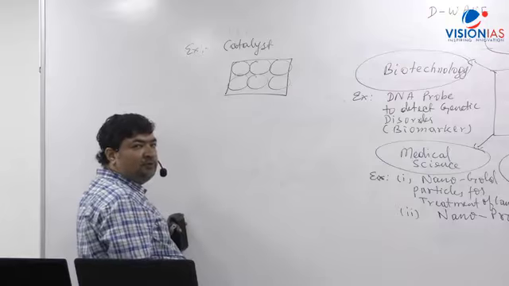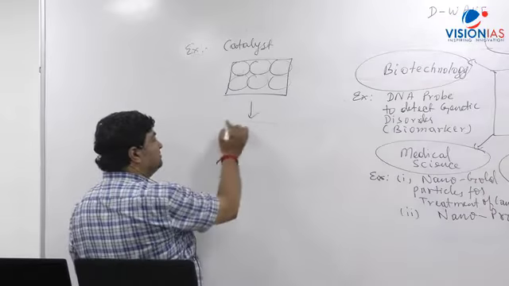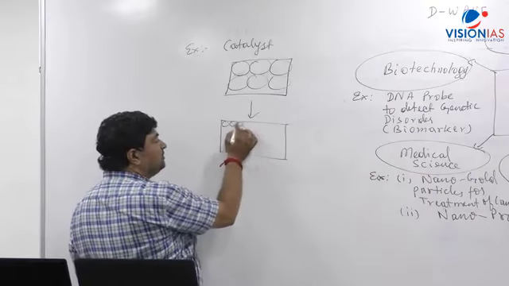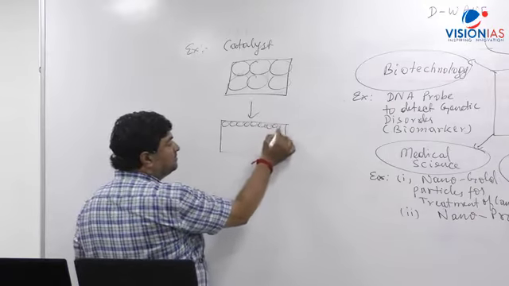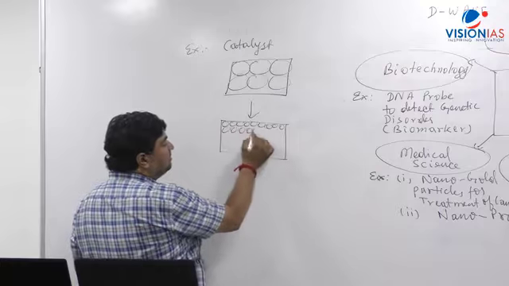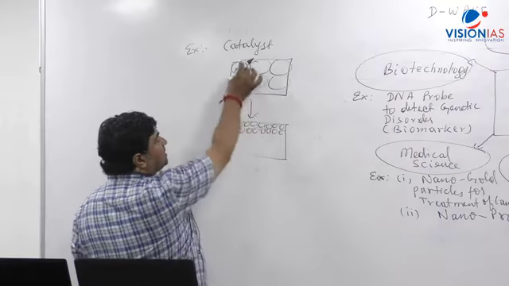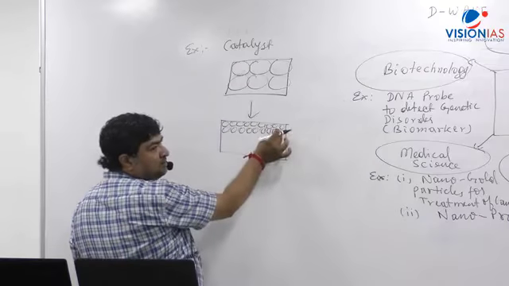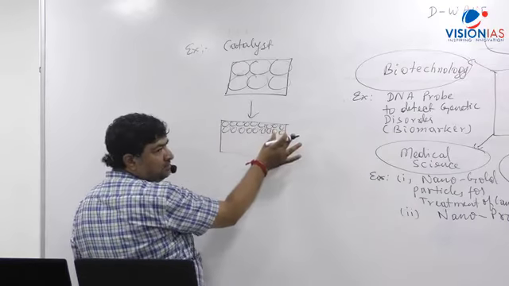So what is the top-down approach? When you break it into smaller size. In the lab, we make a much smaller thing. So we took a bigger sized bulk thing and created much smaller ones, and then we assemble them together.